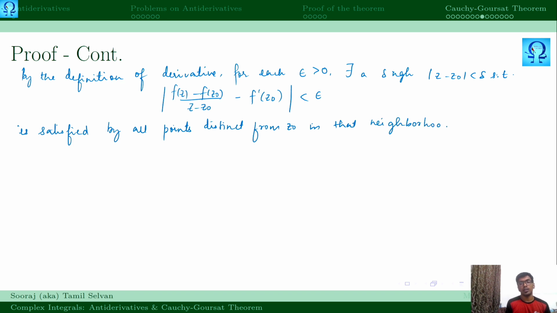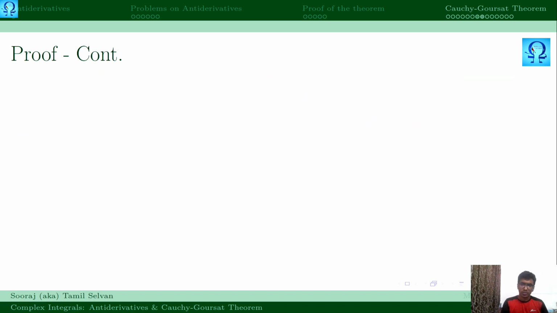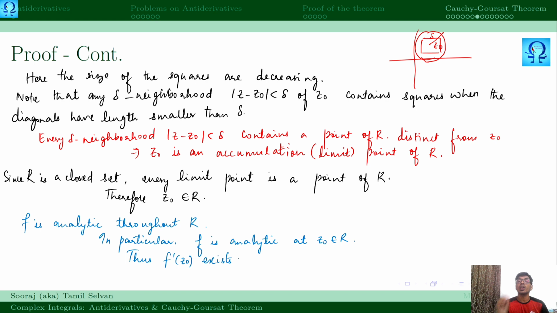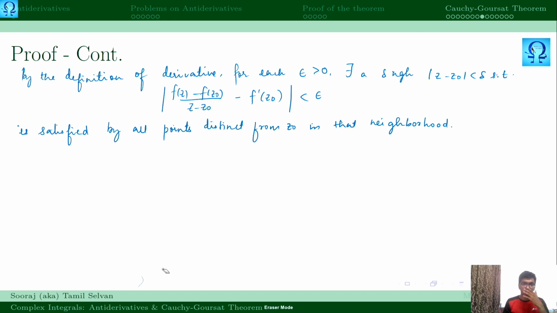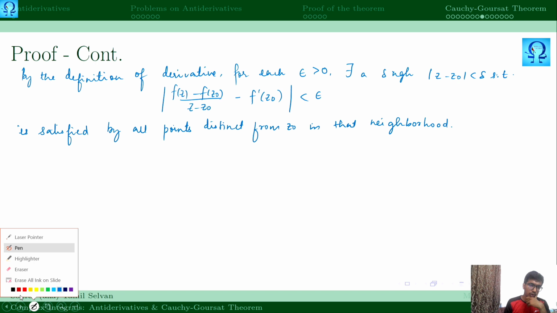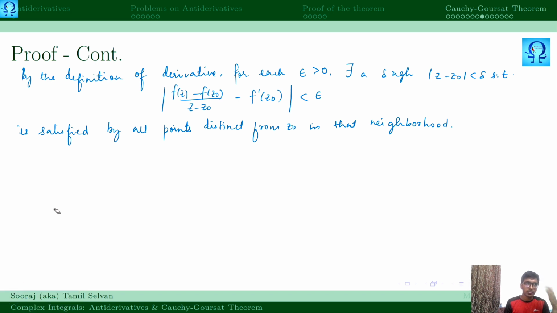So when we talk about the neighborhood, we also have spoken about the squares, right? Here you may very well notice that you are able to fit some square whose diagonal has length less than delta inside that neighborhood. So using that ideology, we are getting nearer to the conclusion of the lemma.